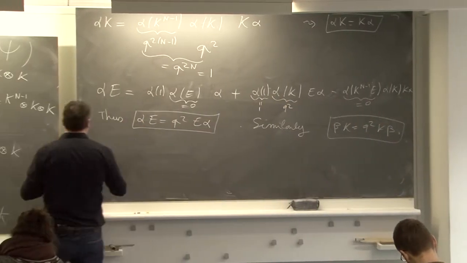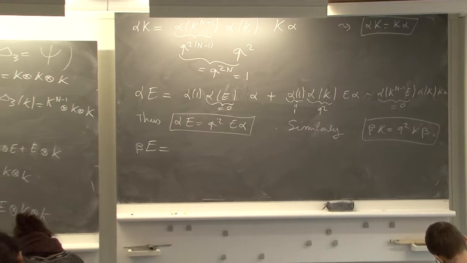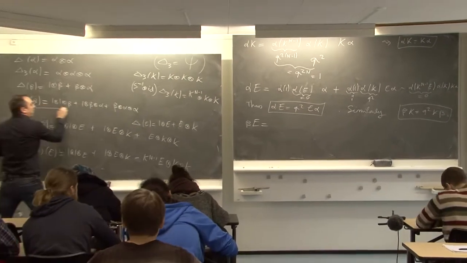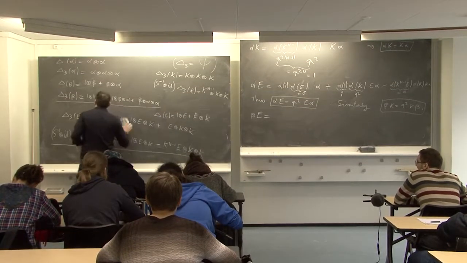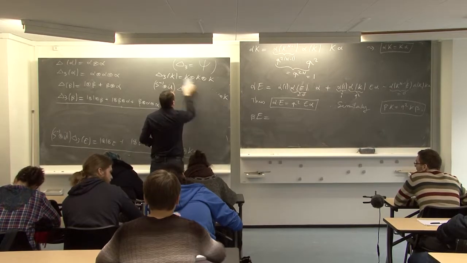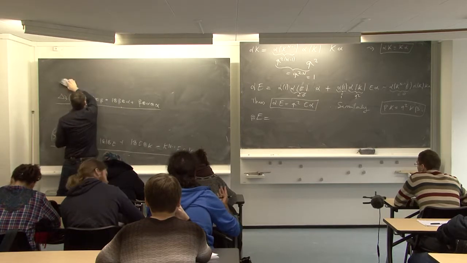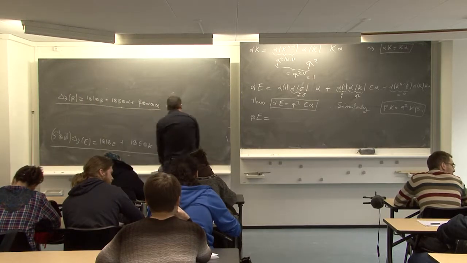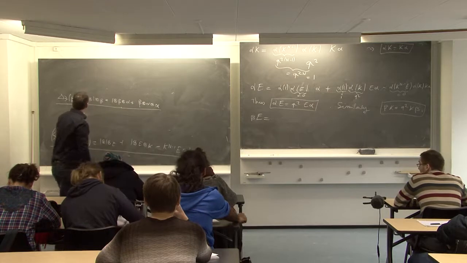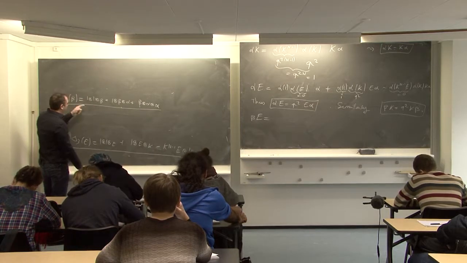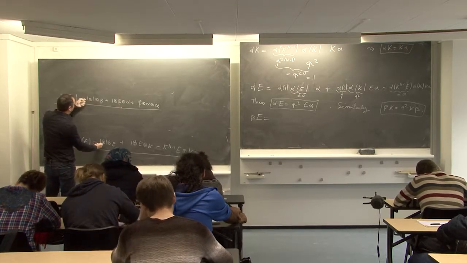So let us do the last one, beta E. So we need to evaluate this one with this one. There are 9 summands. So we had the first with the first. So 1, 1.